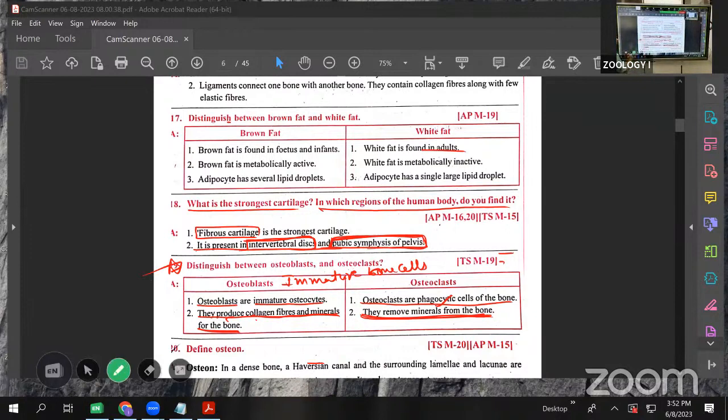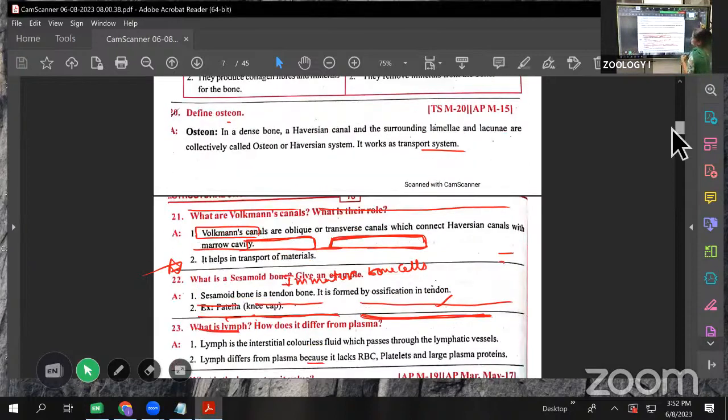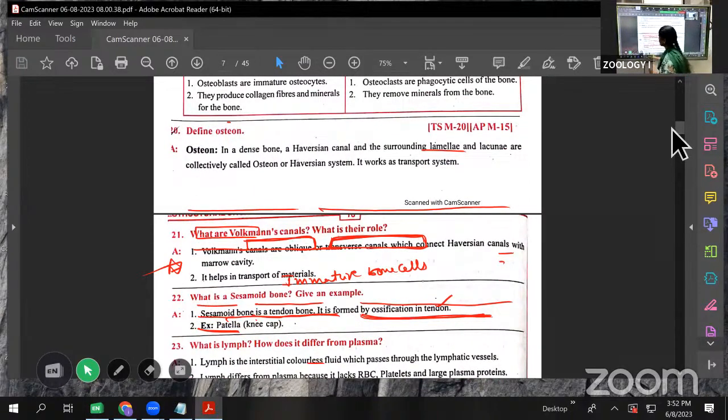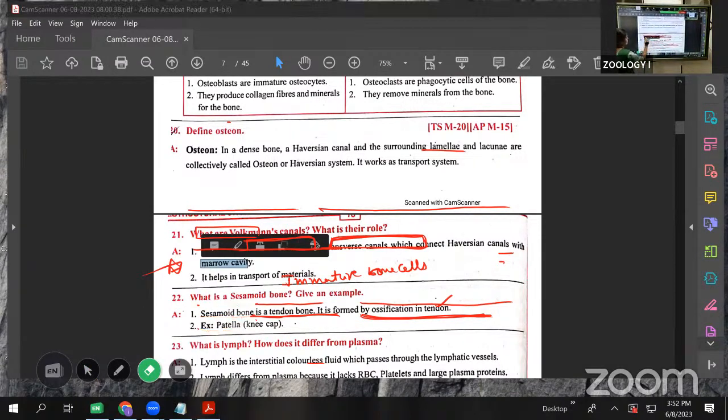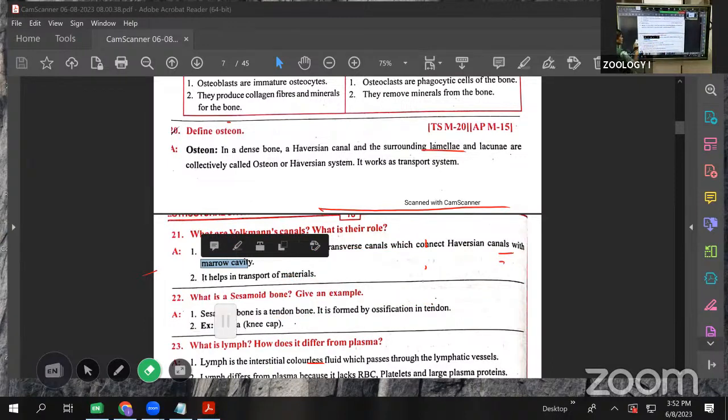Next is the osteon, also called the Haversian system.